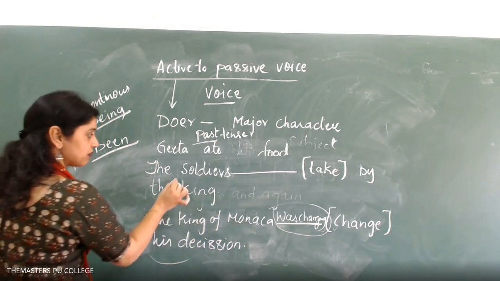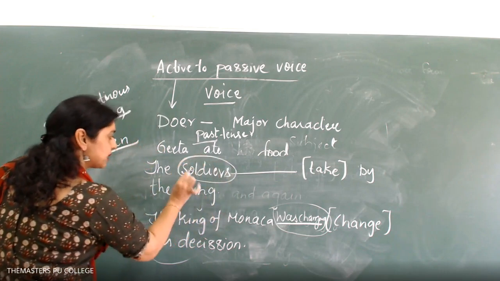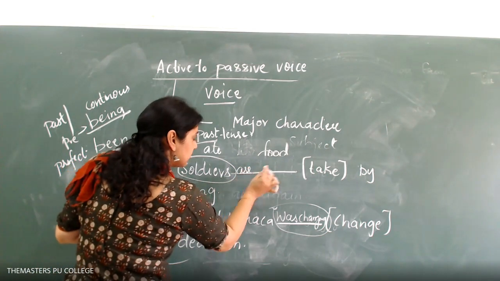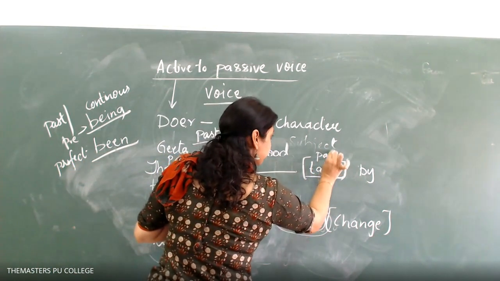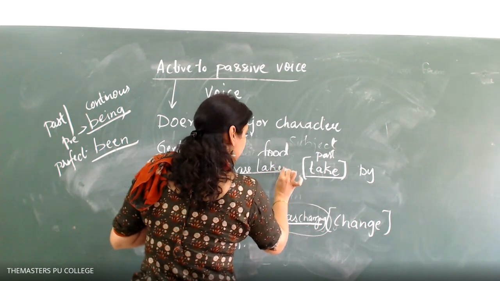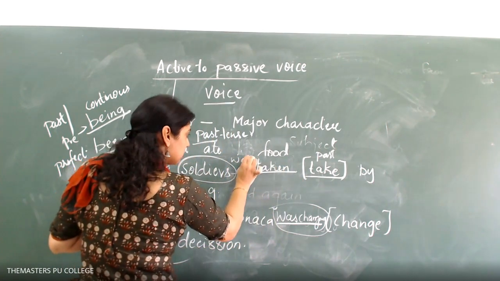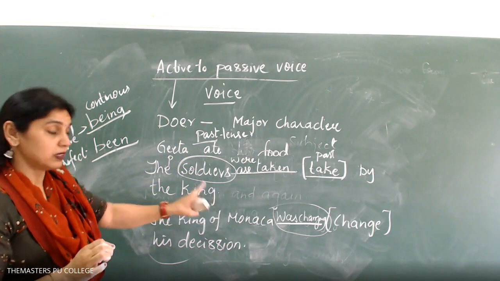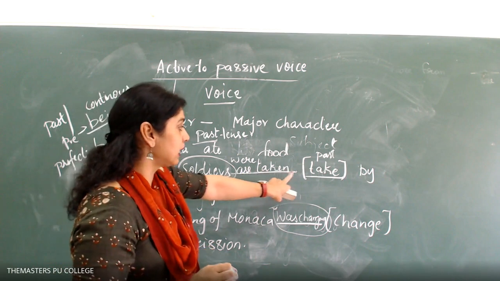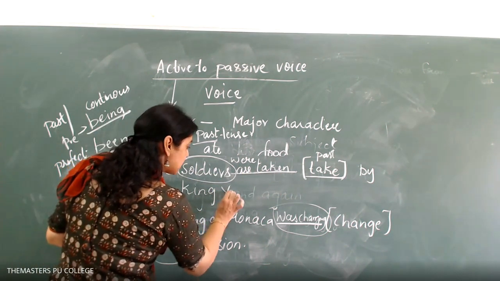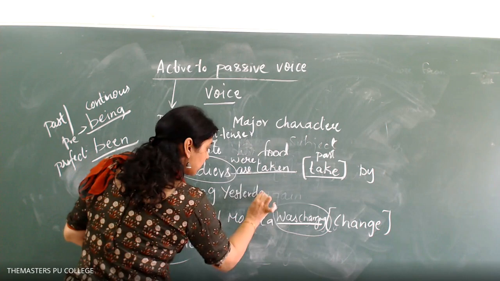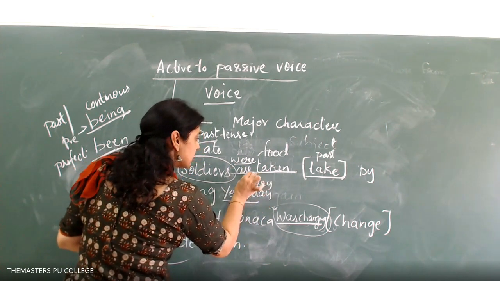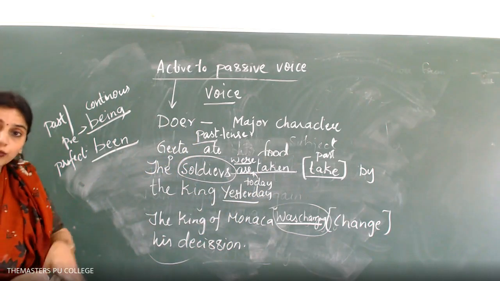So what you have to do is first find out the subject, whether it is singular or plural. The subject is plural, so I have to write take in the past participle form, taken. You can even write were, that is also correct because no time is being given to you. See here, the soldiers were taken by the king. If I write yesterday, it is were. If I say today or now, it is are. So you have to understand the time bond.